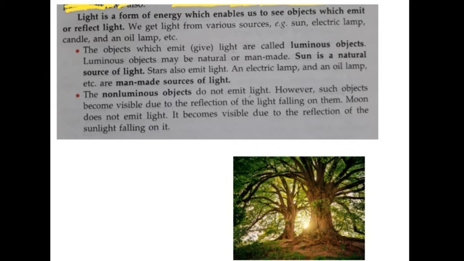Stars also emit light. An electric lamp and an oil lamp, etc., are made by humans, that is man-made sources of light. The non-luminous objects do not emit light. However, such objects become visible due to the reflection of the light falling on them. Moon does not emit light, it becomes visible due to the reflection of the sunlight falling on it.